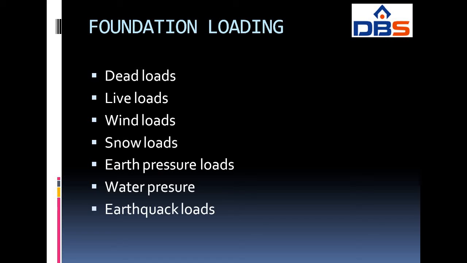Next, final one is earthquake loads. The force due to the earthquake may act vertically, laterally or torsionally on a structure in any direction. The worst condition should be anticipated and the relevant code consulted. The earthquake load is usually assumed as a fraction of dead load depending upon the seismicity of the zone. And these are the different types of loading conditions which are there in every structure.